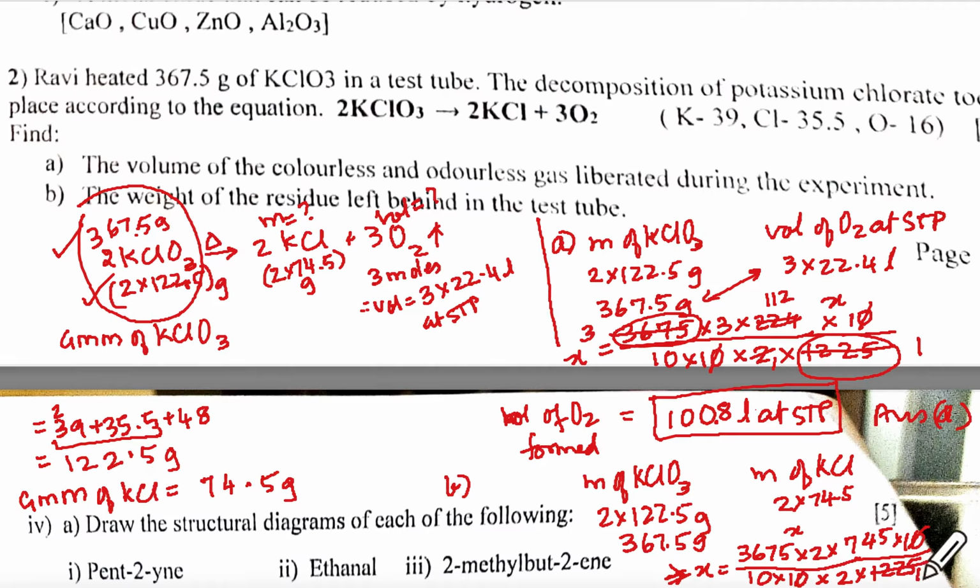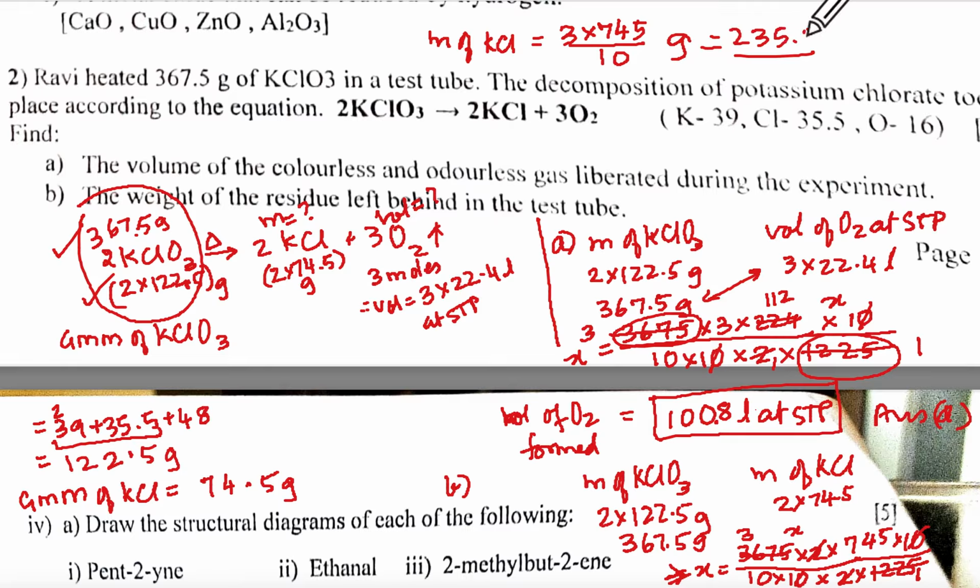You already know 2 into 1225 goes here 3 times. 2 got cancelled and 2 got cancelled. So your X, the mass of KCl, will be 3 into 745 upon 10, those many grams. This is easy now. 235.5 gram. But it is easily doable, right?